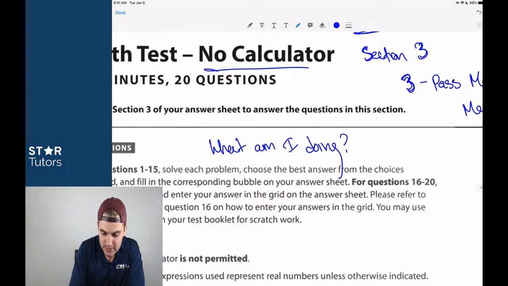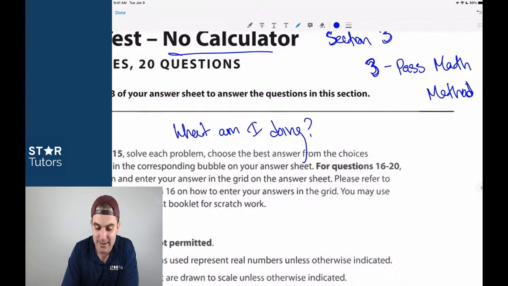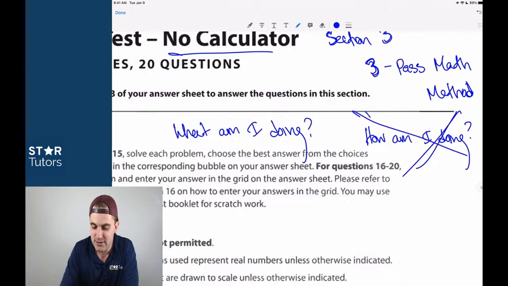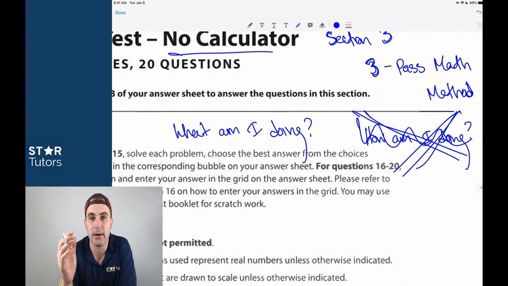To be as direct as possible, what is the next question? What am I doing? Not how am I doing? That is what we want to try to avoid. How am I doing? What's my score? This is all emotion. And I've worked at so many different companies, and how am I doing is what so many people teach. That does not help you, and it certainly doesn't help you in a short amount of time, like you probably have if you're taking the SAT very soon.